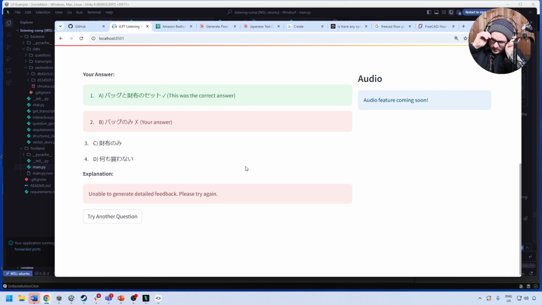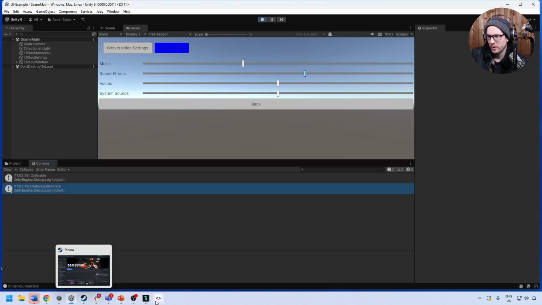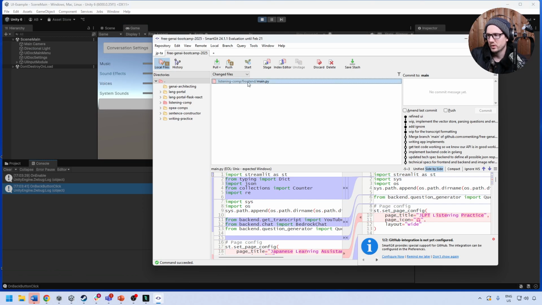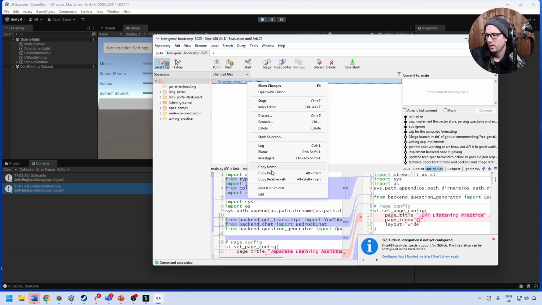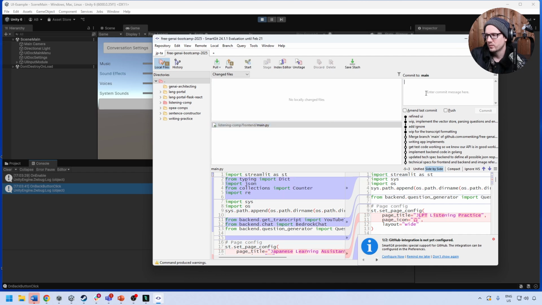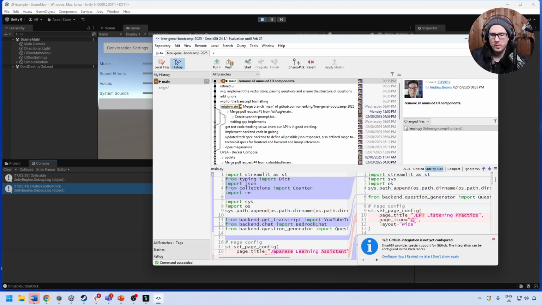But what's missing here is the audio, right? But I'm going to stop the video here and break this into 2 separate videos because this is getting pretty loaded up. So let me go ahead. I'm just going to commit this. And we'll stage. I'll just say clean. Removed all unused UI components, right? And so we'll go ahead and do that. And we'll do that for the next video.